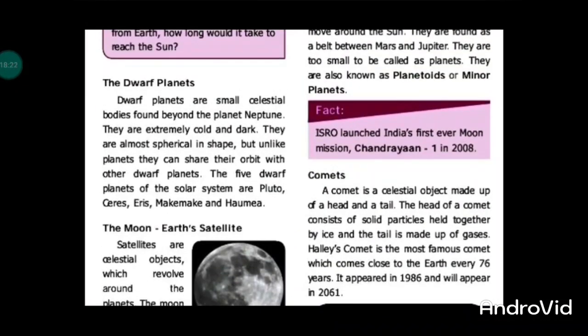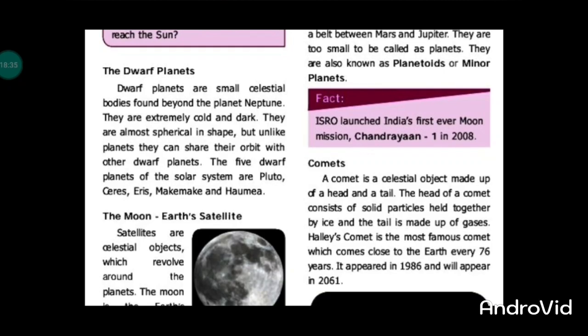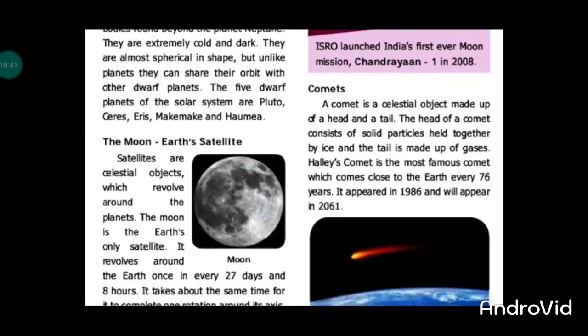Dwarf planets are called the smallest celestial bodies. There are 5 of them: Pluto, Ceres, Eris, Makemake, and Haumea. They are extremely cold and dark, so we cannot see them in visible light.